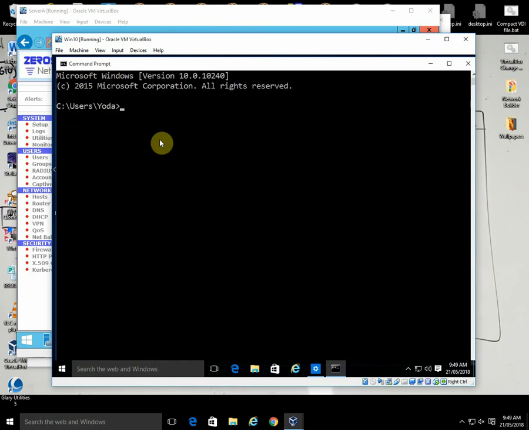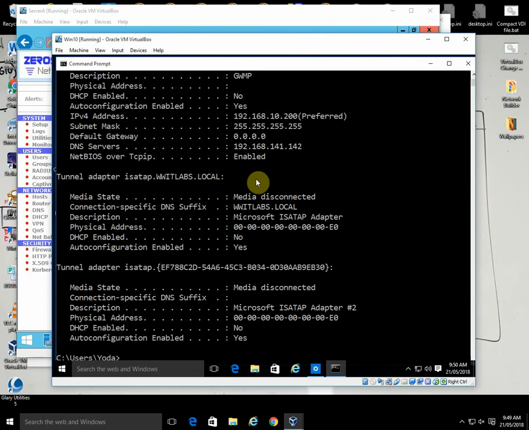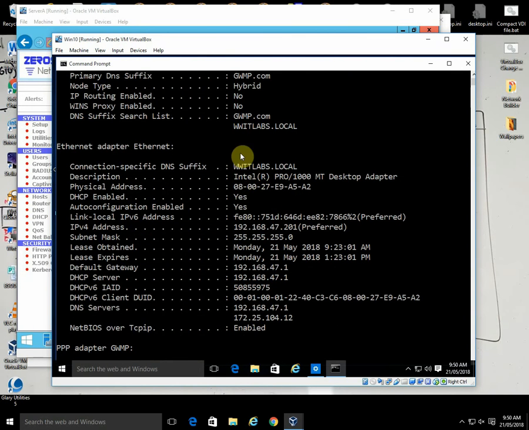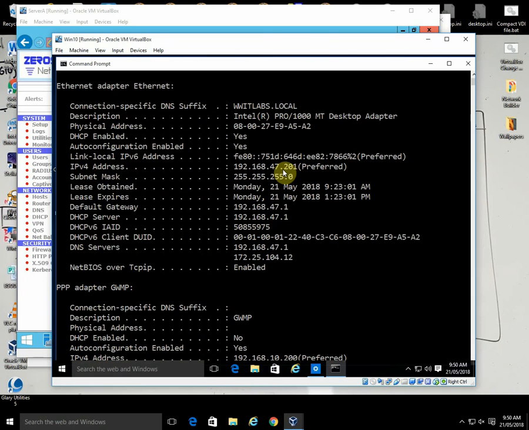If we do an ipconfig /all, we will see that we've got our standard Ethernet adapter, which has got the 47.201.